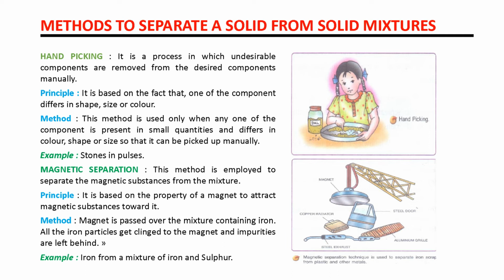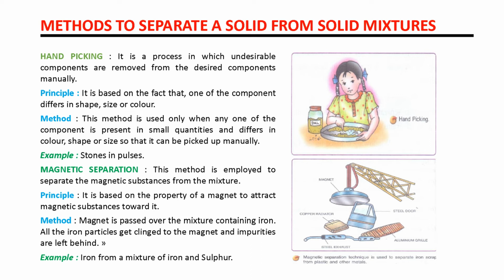The second method is magnetic separation. This method is employed to separate the magnetic substances from the mixture. If we want to separate the magnetic substances, we apply the method of magnetic separation. The principle of the method is based on the property of a magnet to attract magnetic substances. We know the property of a magnet: a magnet attracts magnetic substances. So this is the principle of the method.